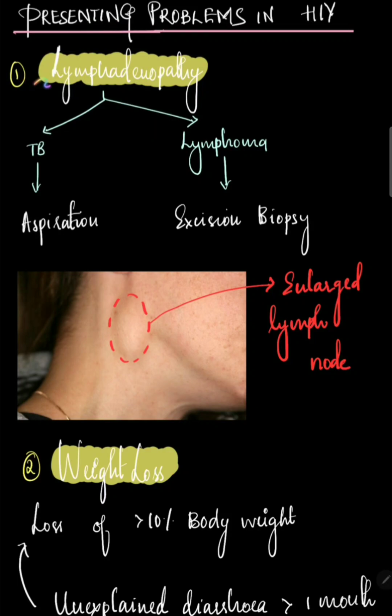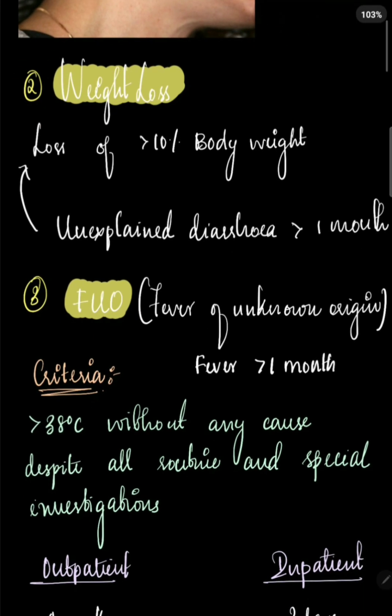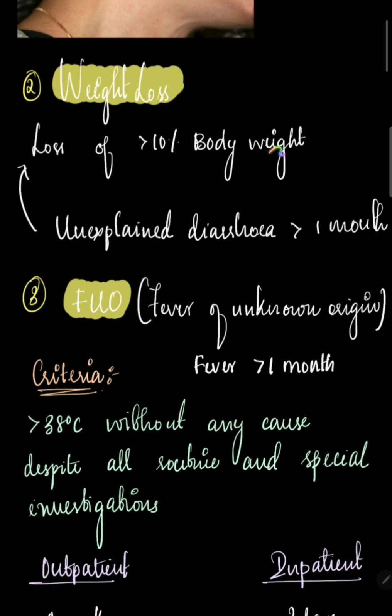Presenting problems in HIV. So we have lymphadenopathy. It could be either due to TB or lymphoma. In case of TB, we can do needle aspiration, and in lymphoma, we do excision biopsy. This is a picture of an enlarged lymph node. And weight loss, there is loss of more than 10% of body weight.